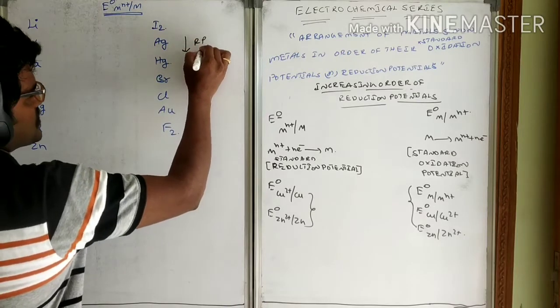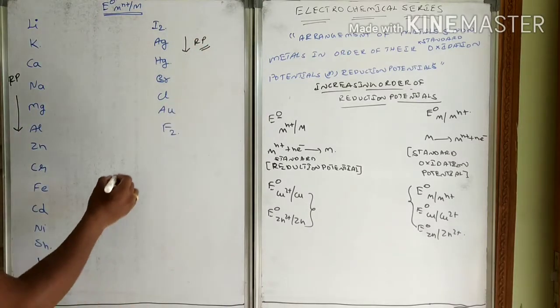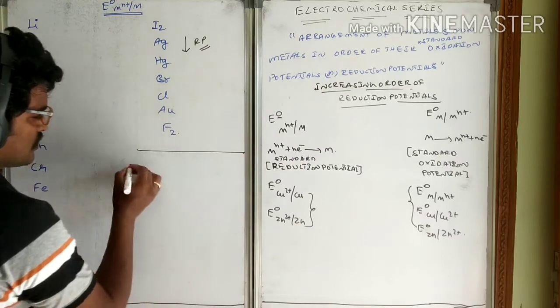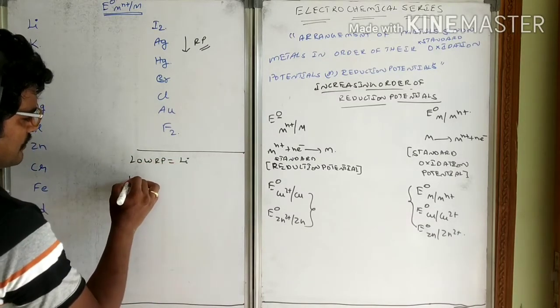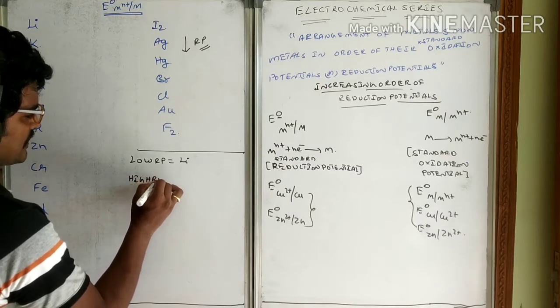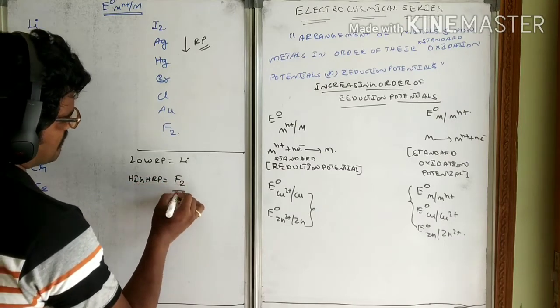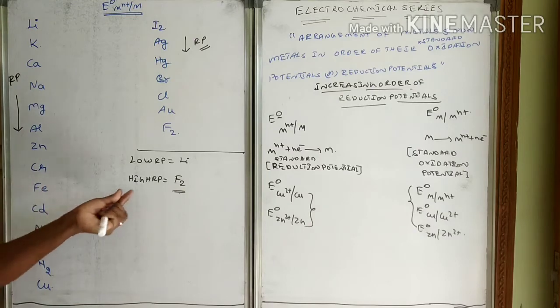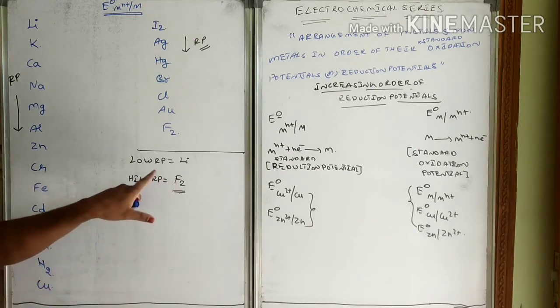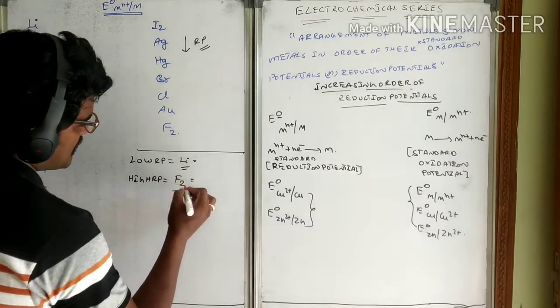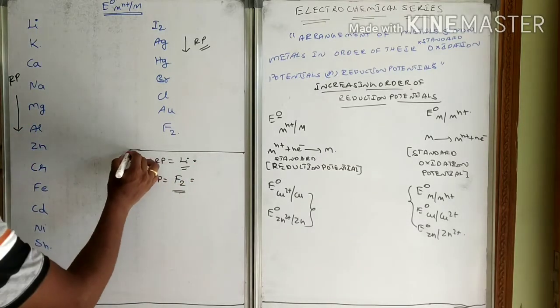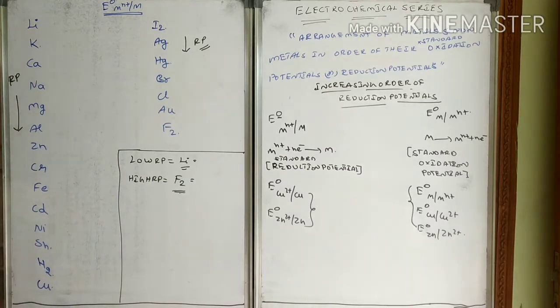From this you can draw the conclusions. Low RP value is lithium, high RP value is fluorine. The highest reduction potential value is fluorine, and the lowest RP value is lithium. So this is the thing, as I told you already. What are the conclusions for this?